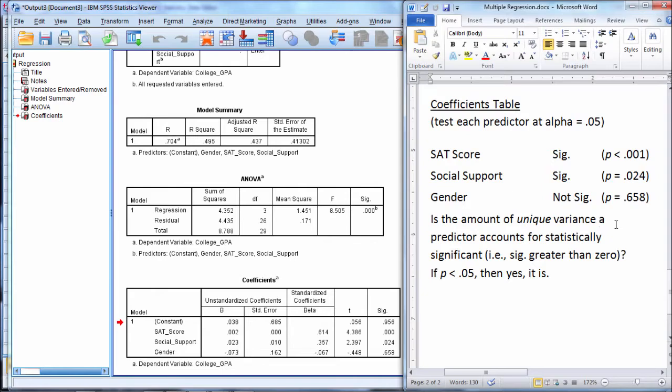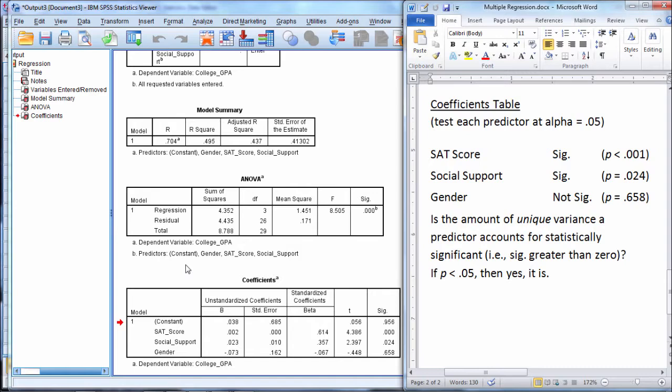Now, an important point in this table here is that if a test is significant, that means that the amount of unique variance a predictor accounts for is statistically significant. So in other words, SAT score, since it was significant, accounts for a significant amount of unique variance in college GPA. And what we mean by unique there is that the amount of variance that SAT score accounts for, predicts, or explains in college GPA, unique to itself, is significant.